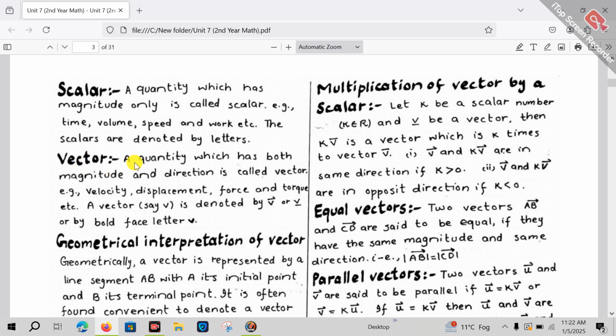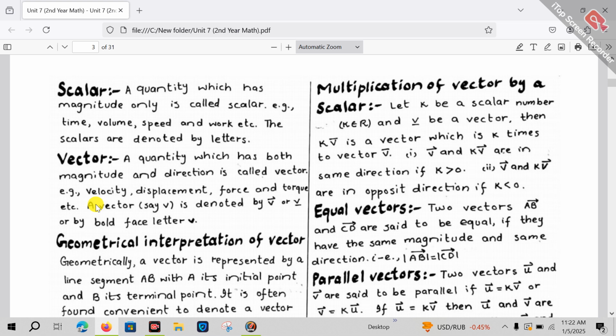But there is a little difference in the definition of scalars and vectors. Vector is a quantity. First of all, it is a physical quantity. We have already discussed that this is a quantity which can be measured. Those physical quantities which have two things, number one is their magnitude and number two is their direction, are called vectors. Examples of vectors include force.